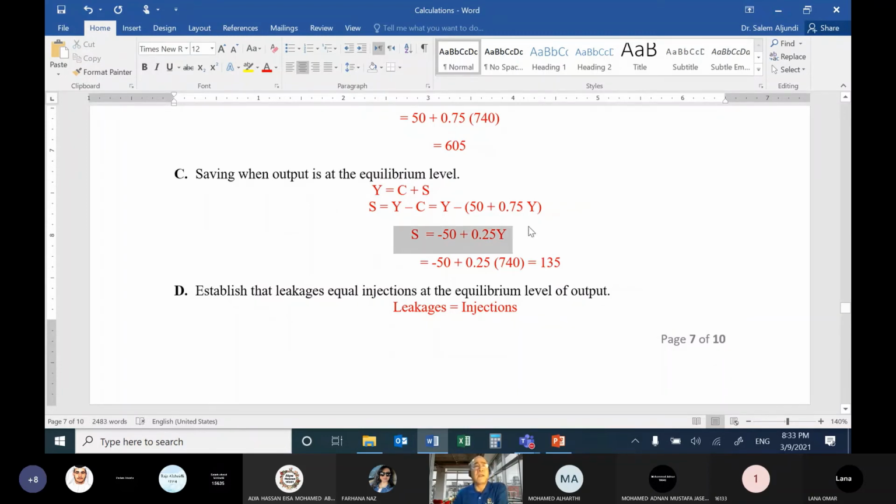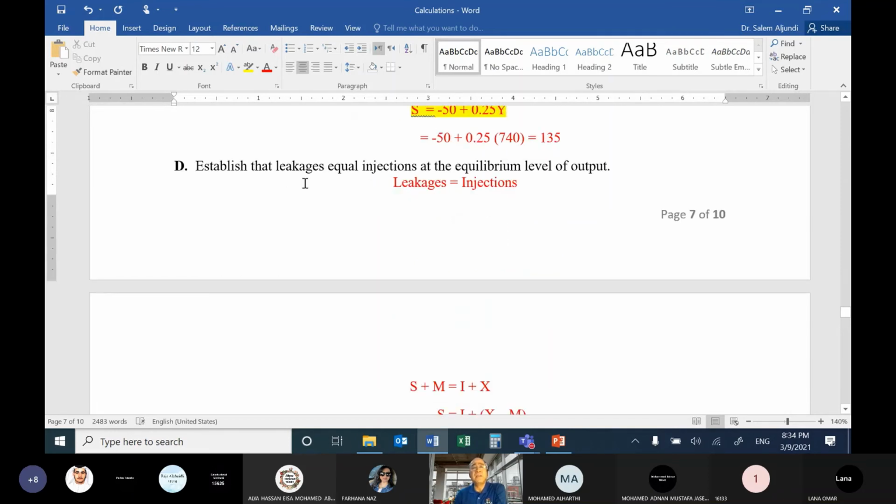So maybe it is another question. This is the saving function. How to derive the saving function from the consumption function. So here we derived it. Okay, establish that leakage equals injections.